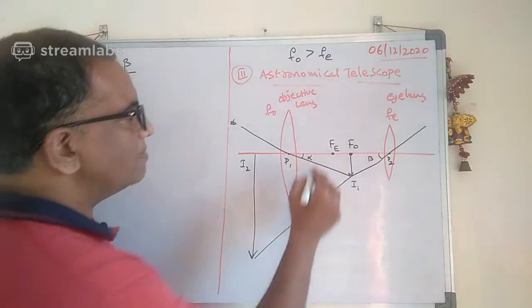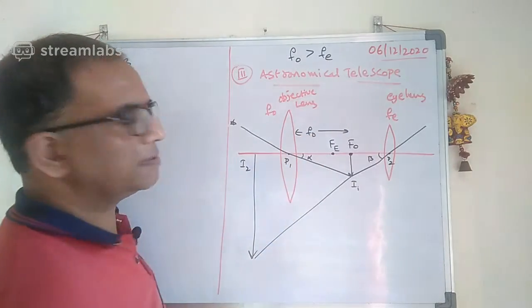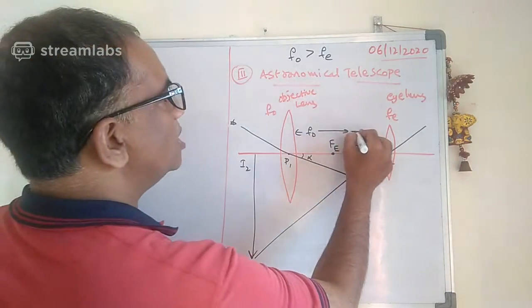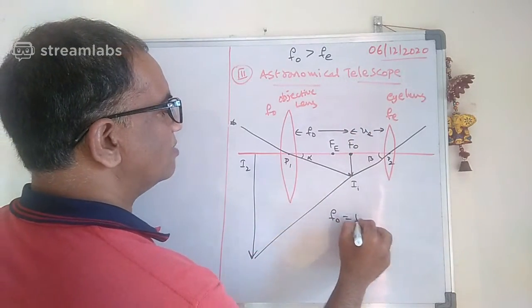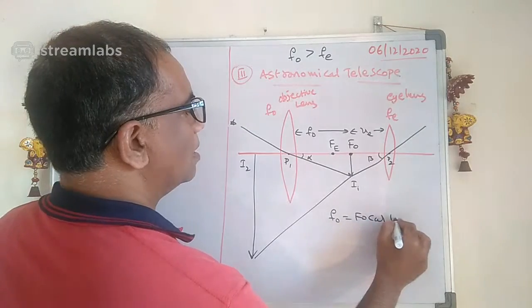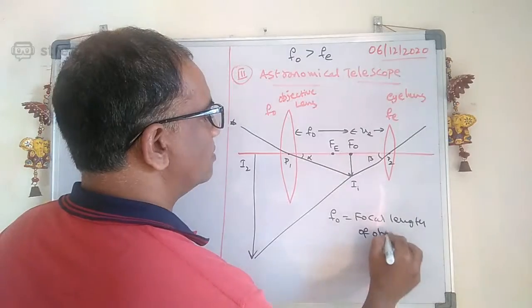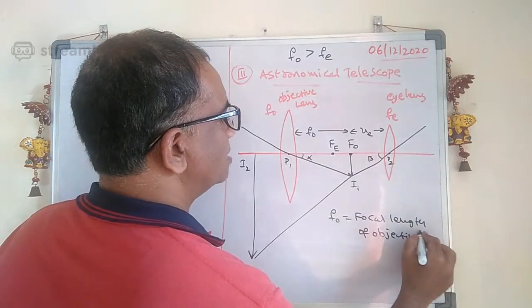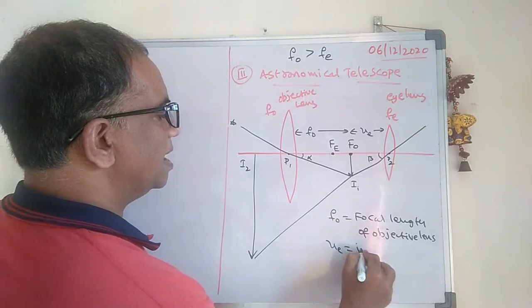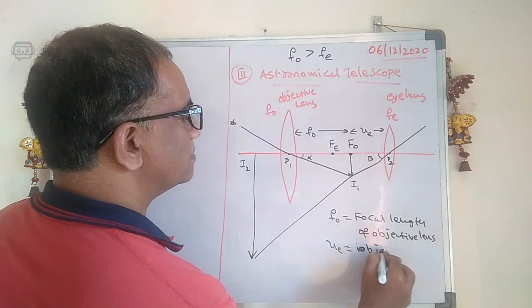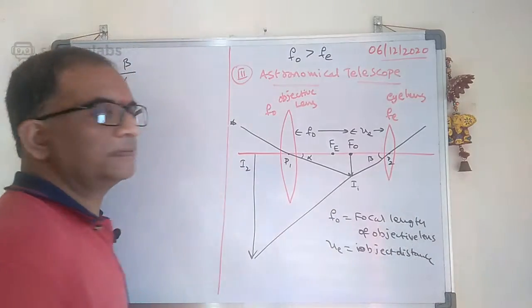Okay, once the object, you can see what is this one? This one is F0, the focal length of the objective lens. And what is UE here? It is the object distance from the eye lens.